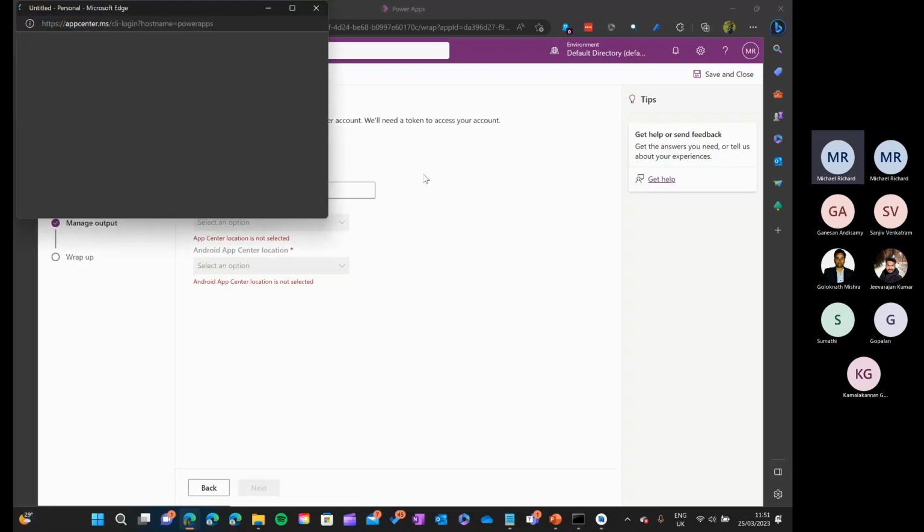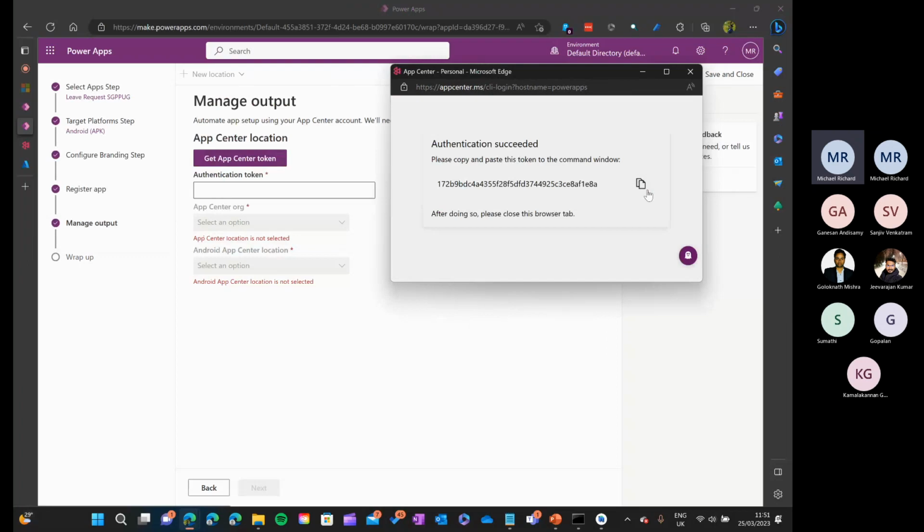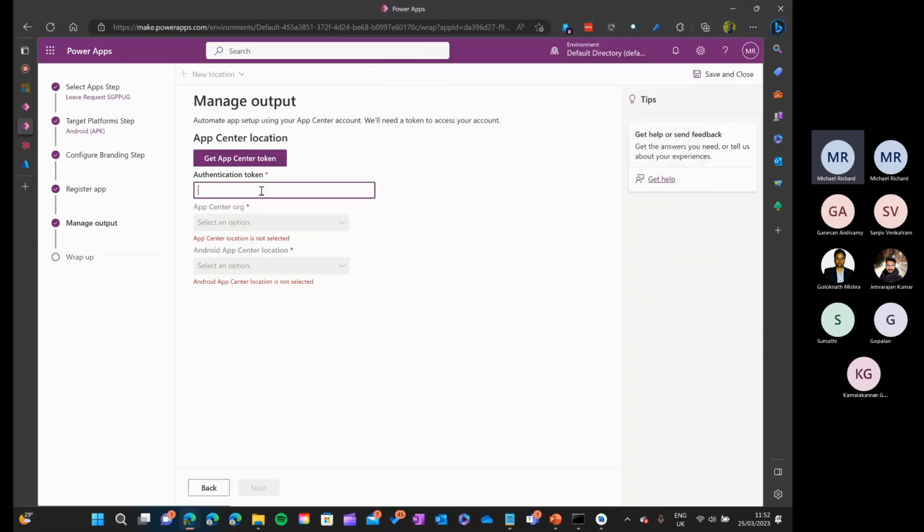So click get app center token. Again, this is all automated. If you want to do it manually, you still have steps. So let's copy this. What I'm doing is basically giving an authentication token for my Power Apps wrap feature to connect with the App Center using my own account behind the scenes. It's basically using a token. Okay, so I'm choosing the org.